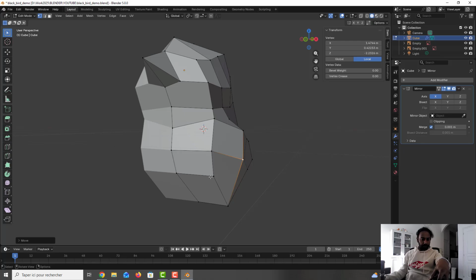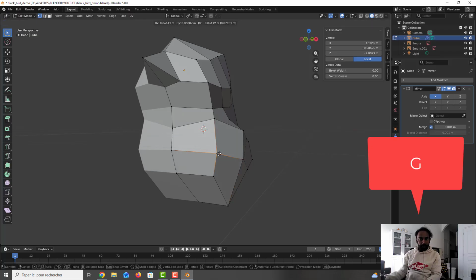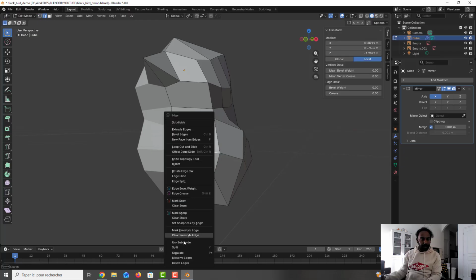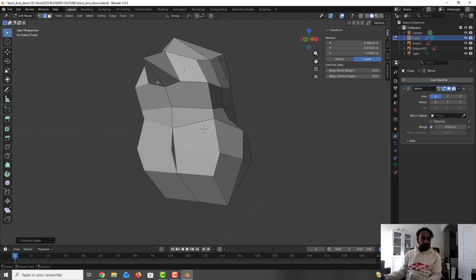Okay, we have one here, one big here on the top. We have this one. Okay, so we can remove this one. So as you can see, I will keep this one. So we can move like this. I will take this one, I press right click and dissolve edge.